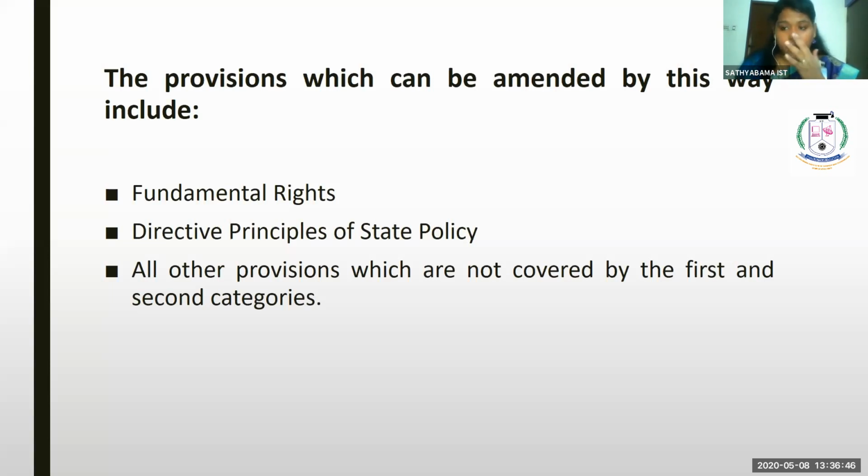So it means that every article can be amended. Even the fundamental rights and directive principles of state policy can be amended. Everything can be amended. But you should always keep in mind that when an amendment is going to take place in fundamental rights, the Parliament should not violate the basic structure of the Constitution. Without violating the basic structure, they can amend the Constitution.